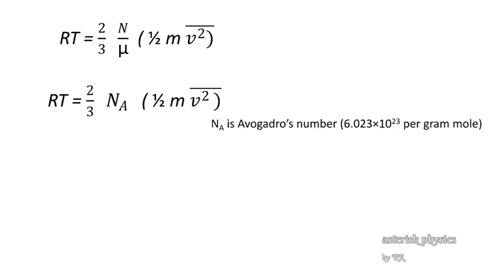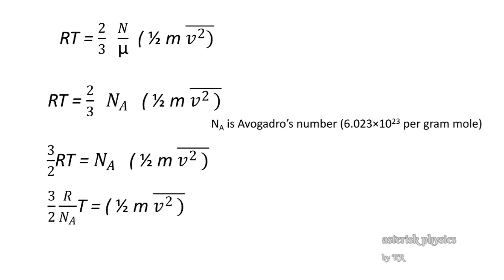Na is Avogadro's number, whose value is 6.023 into 10 to the power 23 per gram mole. Now again, on rearranging the above equation, we get 3 by 2 RT is equal to Na into half m v square average. That is, 3 by 2 into R by Na into T equals half m v square average.